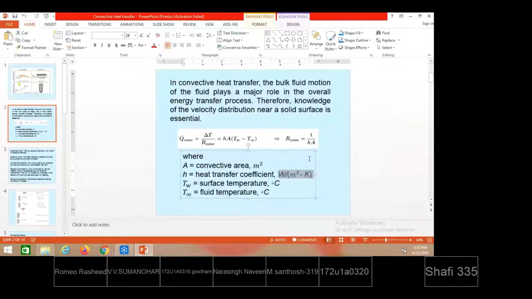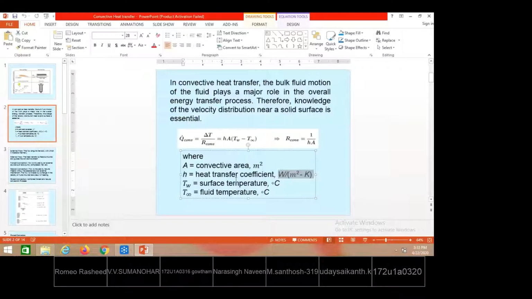Hereafter two different convective heat transfer coefficients we will come across: one is the average convective heat transfer coefficient and another is the local convective heat transfer coefficient. How to estimate the local and the average coefficient, we will see. But in this equation, whatever h is presented here represents the average convective heat transfer coefficient.